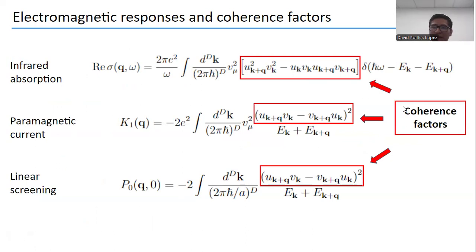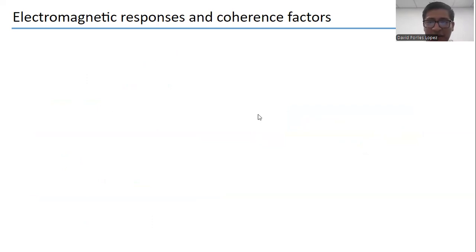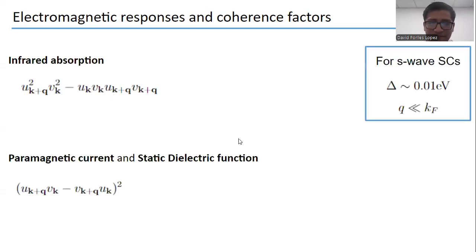And we ask ourselves, can we establish a relationship between this coherence factor and the quantum metric? And to answer that, we will do some approximations. First, the coherence factors are the following for each electromagnetic response.